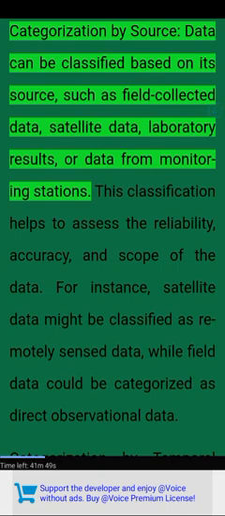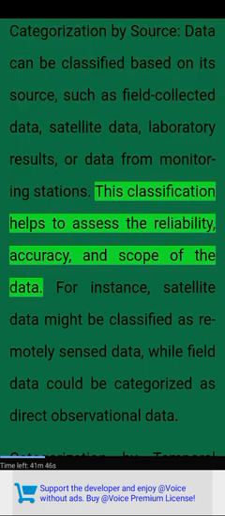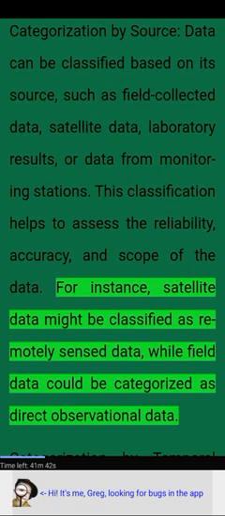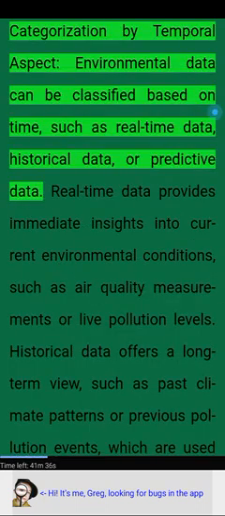Categorization by source. Data can be classified based on its source, such as field-collected data, satellite data, laboratory results, or data from monitoring stations. This classification helps to assess the reliability, accuracy, and scope of the data. For instance, satellite data might be classified as remotely sensed data, while field data could be categorized as direct observational data.